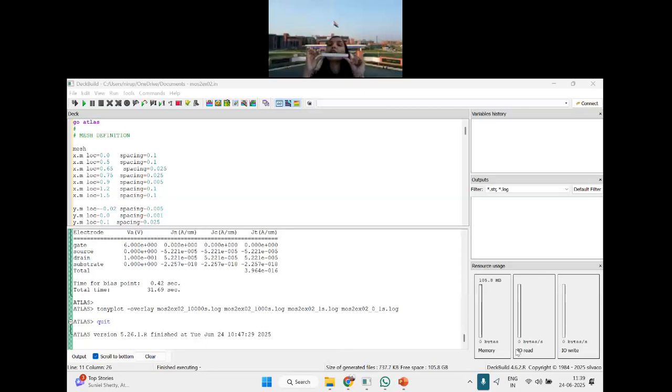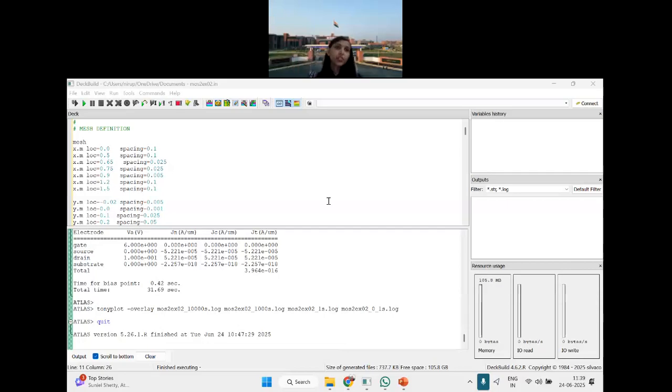But if you want to take the width into consideration, Atlas can do a 3D simulation also. Here the example is for 2D simulation. Please note, this 2D simulation is not for 2D material. It only considers that the Z direction dimension is unity. Yesterday's topic was for 2D material simulation.